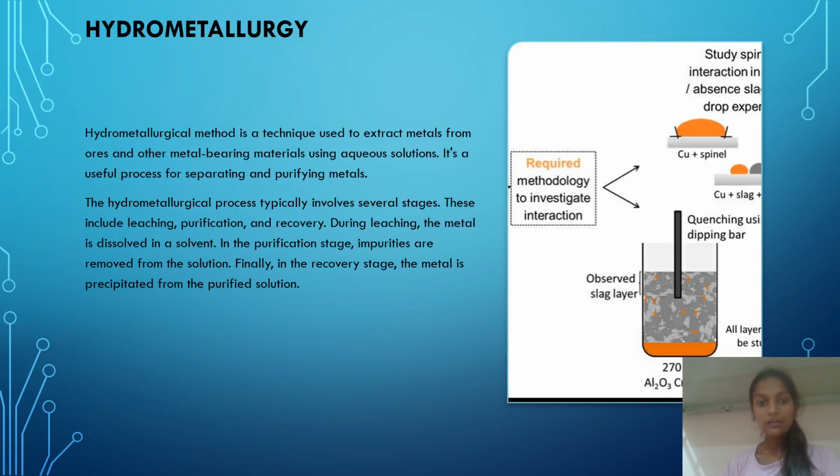Hydrometallurgy. The hydrometallurgical method is a technique used to extract metals from ores and other metal-bearing materials using aqueous solutions. It's a useful process for separating and purifying metals. The hydrometallurgical process typically involves several stages. These include leaching, purification, and recovery. During the leaching, the metal is dissolved in a solvent. In the purification stage, impurities are removed from the solution. And finally, in the recovery stage, the metal is precipitated from the purified solution.